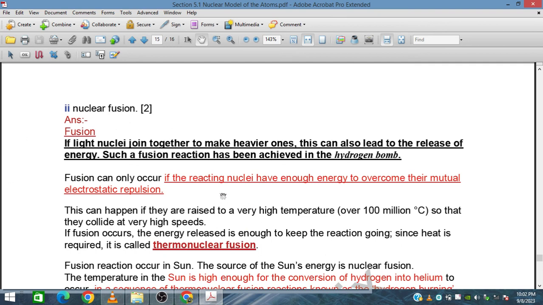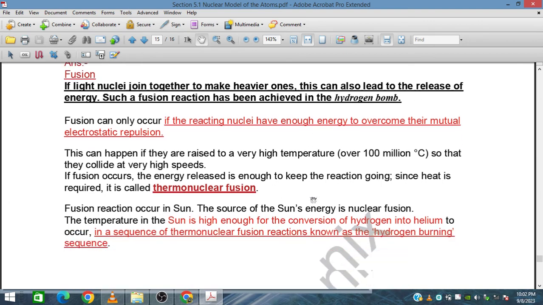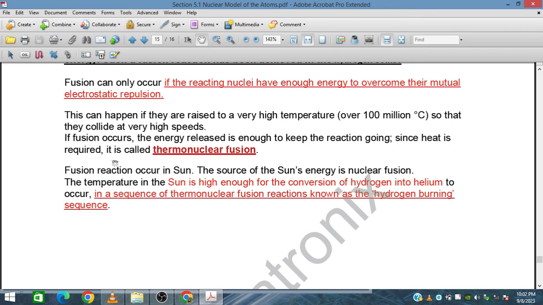In nuclear fusion, light nuclei make a heavy one. The hydrogen bomb is an example of nuclear fusion. It happens in the sun, and this is all discussed.